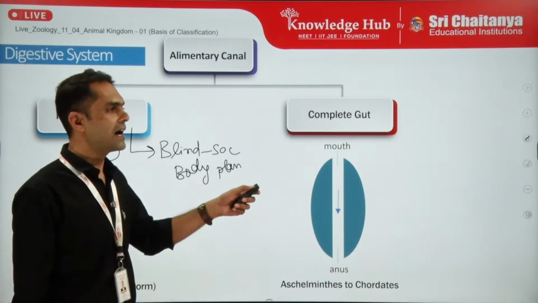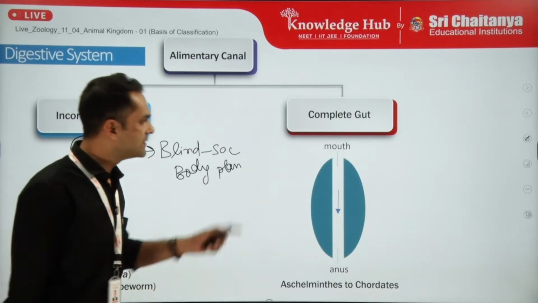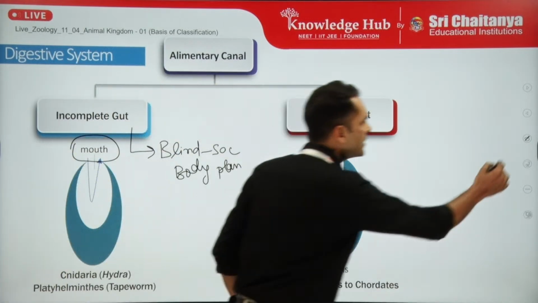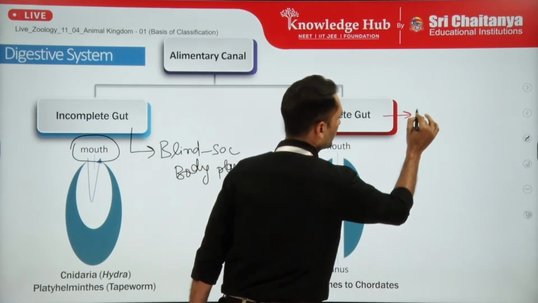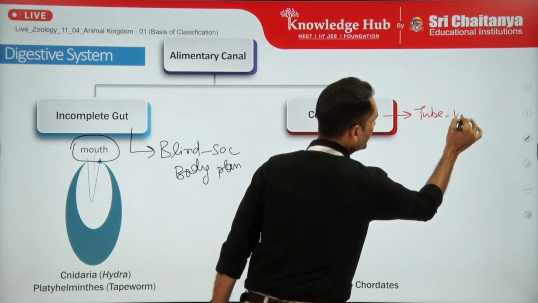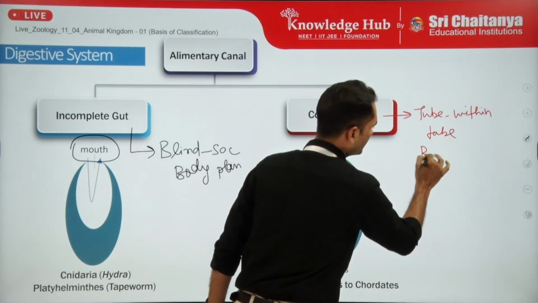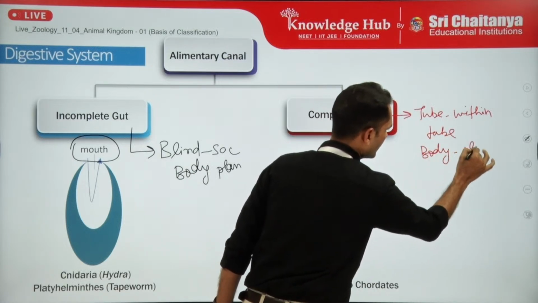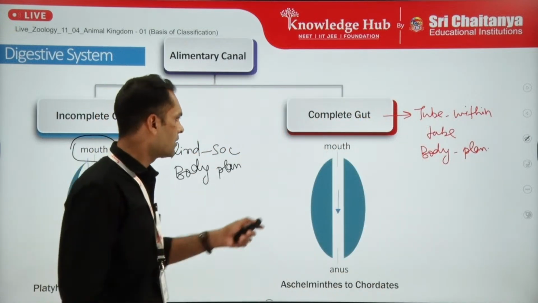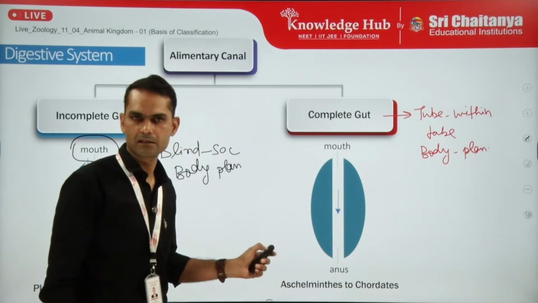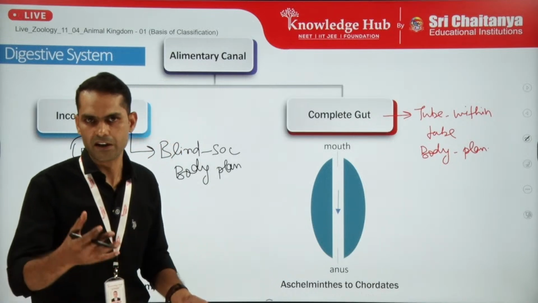Apart from that, the organisms have an incomplete digestive system or blind sac body plan. Now the other, more advanced and more coordinated system is the complete gut system. This type of system we call the tube within tube body plan. The first parameter is that it has two openings, mouth as well as anus. One opening for ingestion, the other for egestion or defecation, right?